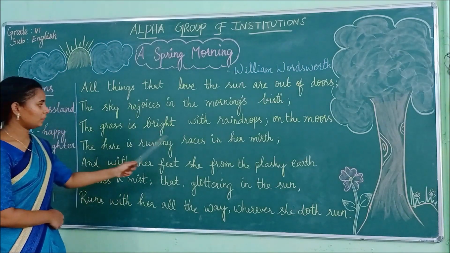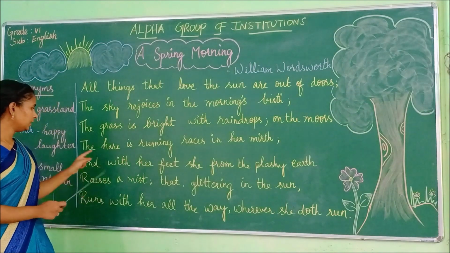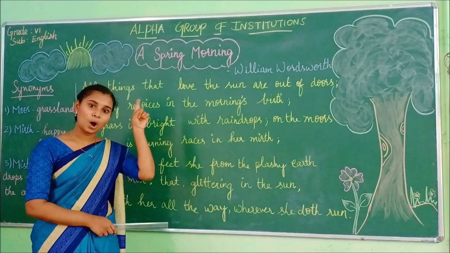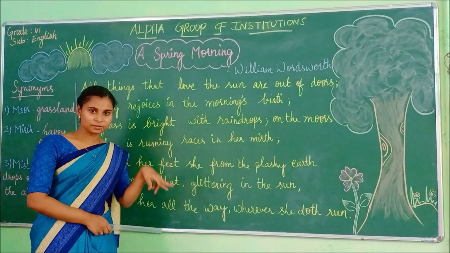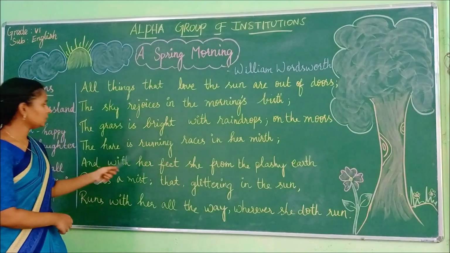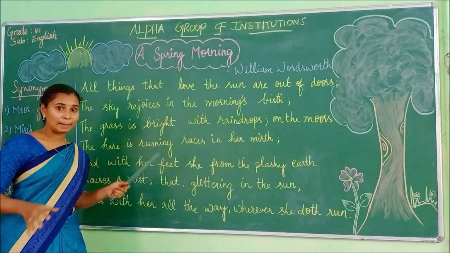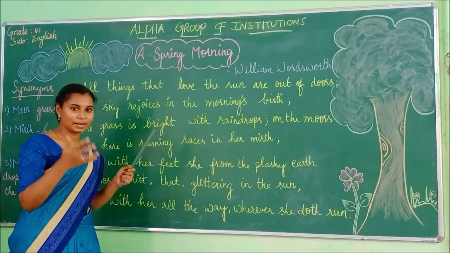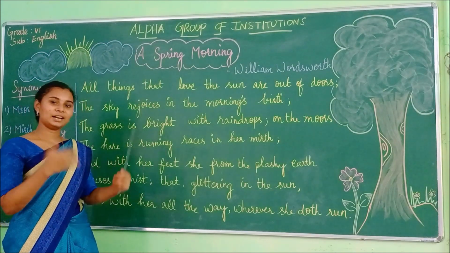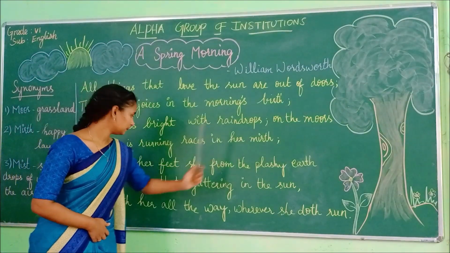The hare is running races in her mud. What do you mean by hare? Hare is like a rabbit. It has long ears, and if you see the characteristics of a hare, it runs very fast. So the hare is running races in her mud. This hare is so happy because it has seen the sun, right? The sun has risen, so it is so happy, has come out, and it is running so happily.